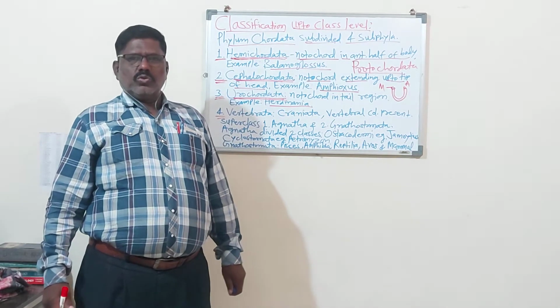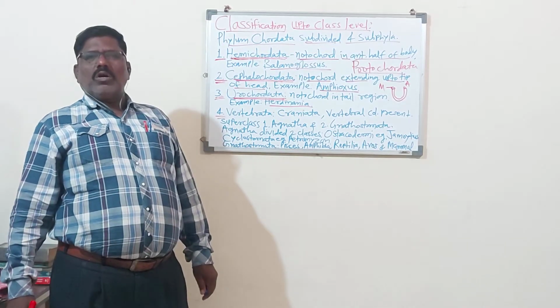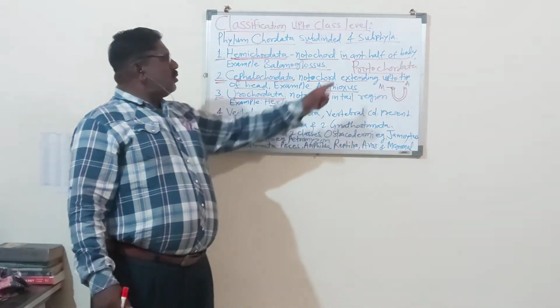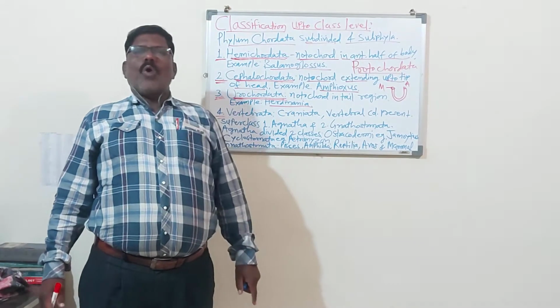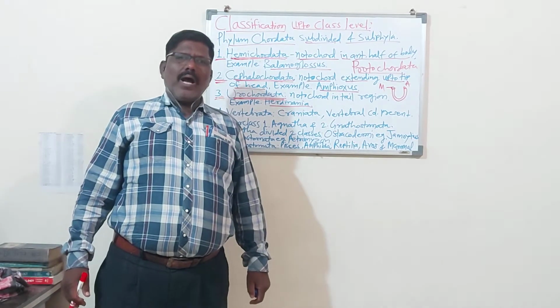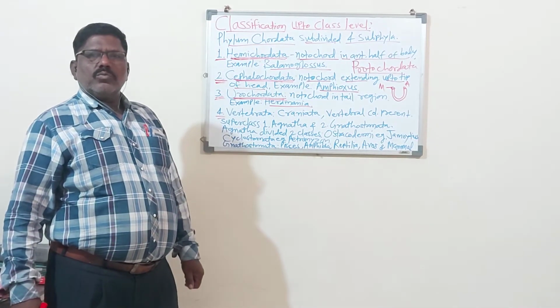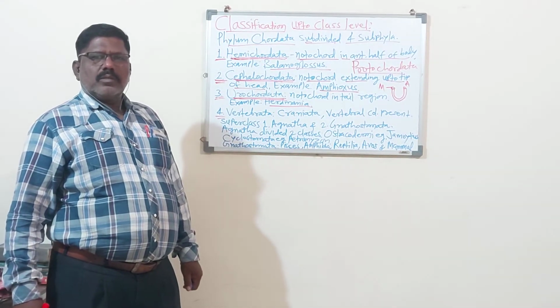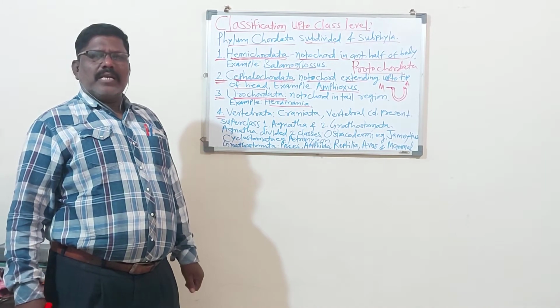Primitives of today's modern, highly evolved chordate animals. So that is the Protochordata, like the Protozoa. Protozoa is the first phylum in the evolutionary tree, single cellular animals.